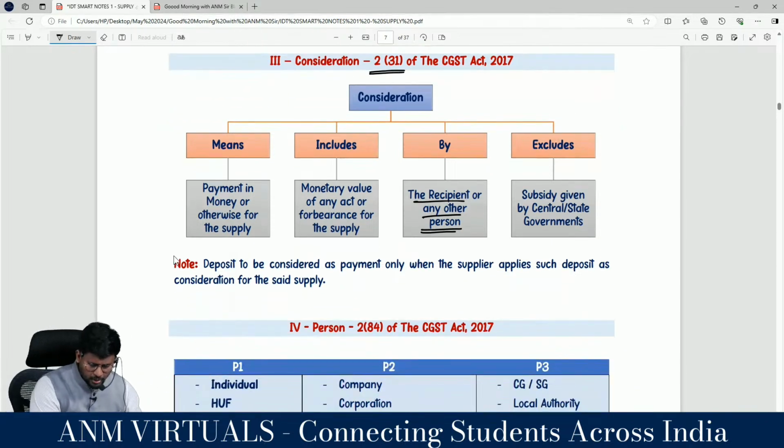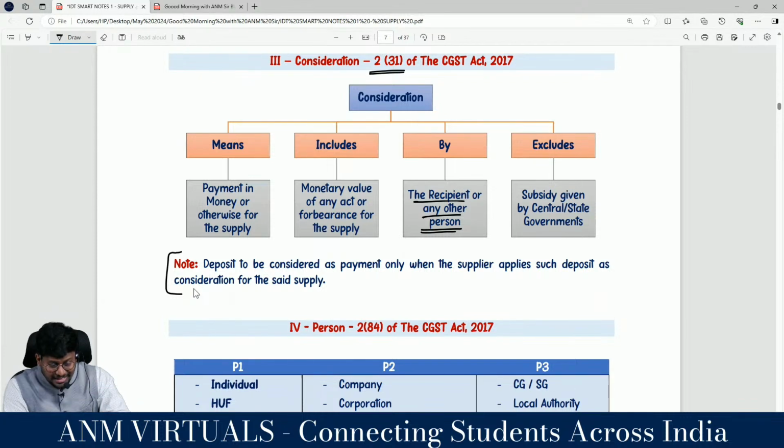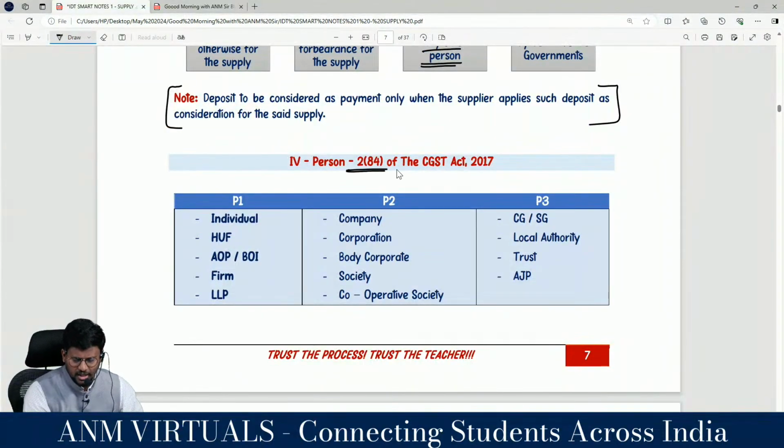In this, a very important point, this note: deposit is to be considered as payment only when the supplier applies such deposit as consideration for the said supply. Meaning, when you give a rental deposit, that rental deposit is not consideration. But if you do not pay the rent, and the owner takes from that rental deposit and applies it, saying he will adjust it, then that rental deposit becomes consideration.